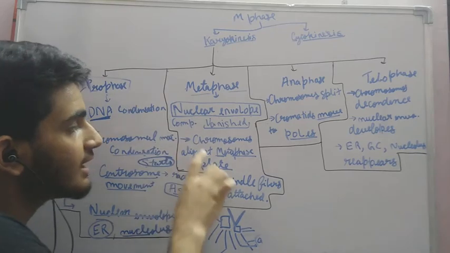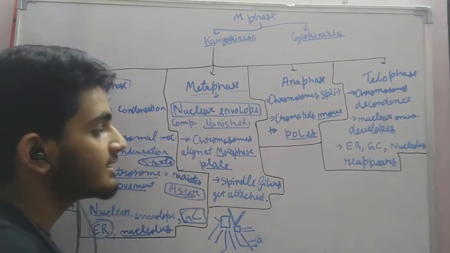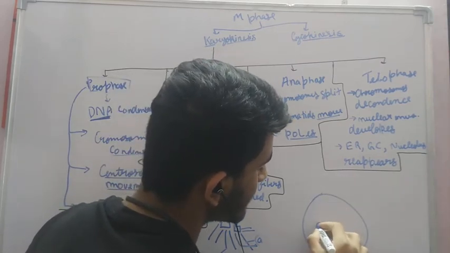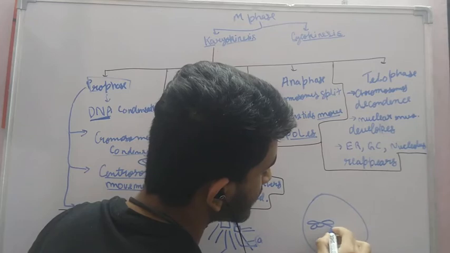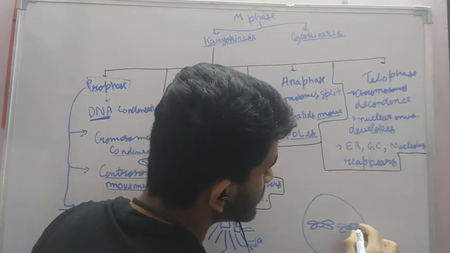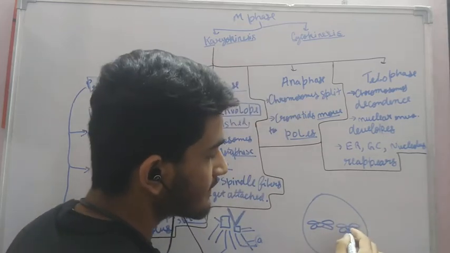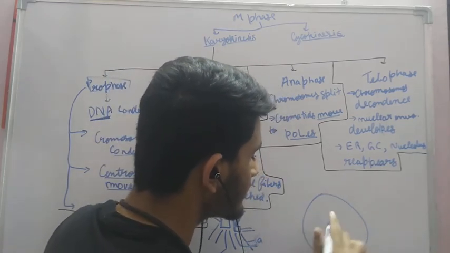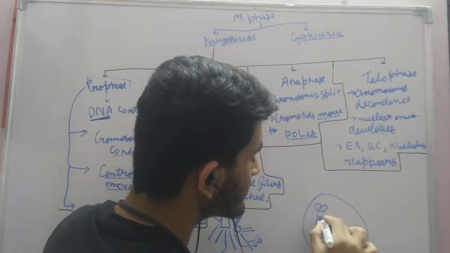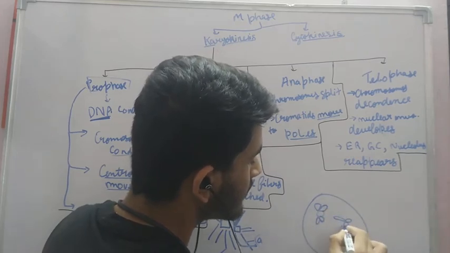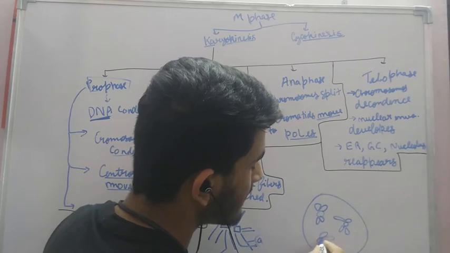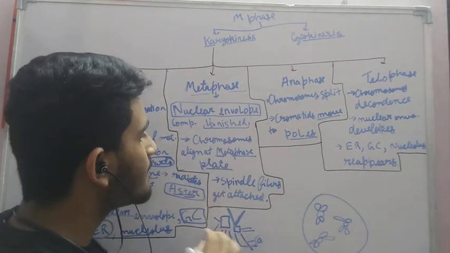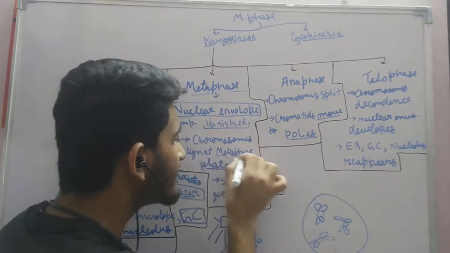In metaphase, the chromosomes are completely visible to us in the proper chromosomal shape. So let's say this is the cell. They take up the proper chromosomal shape like this. But they are not in the center. They roam in the cell all around, like this. And in the metaphase itself, the chromosomes align at the metaphase plate.